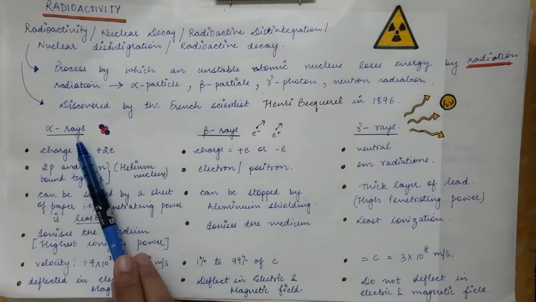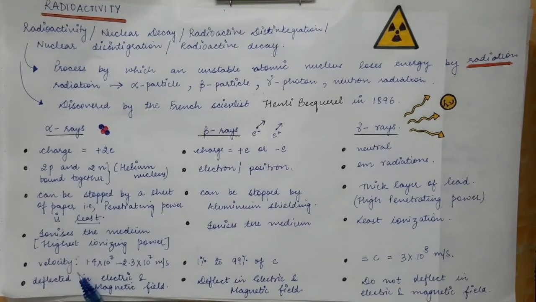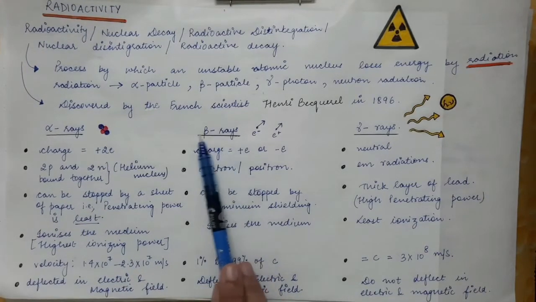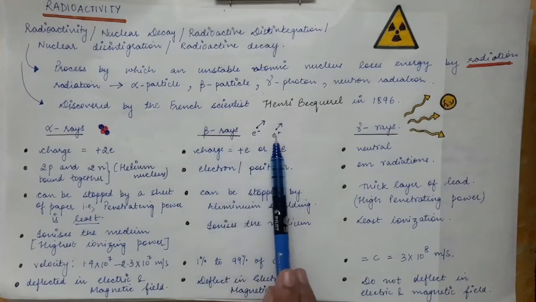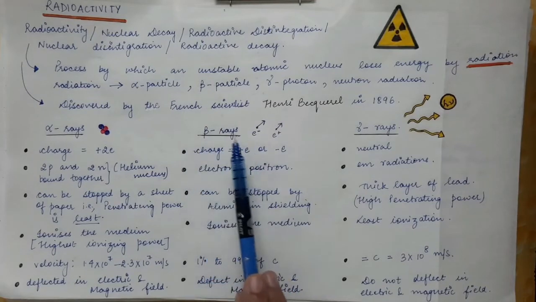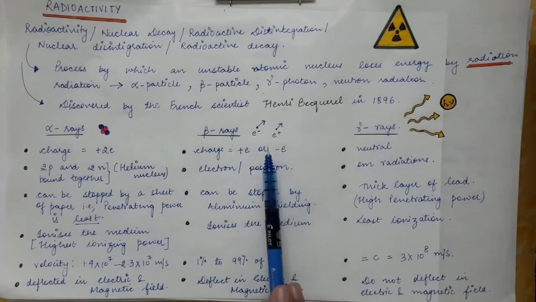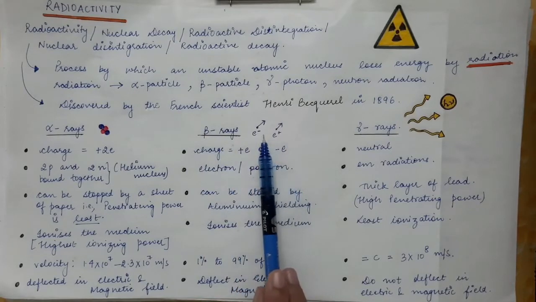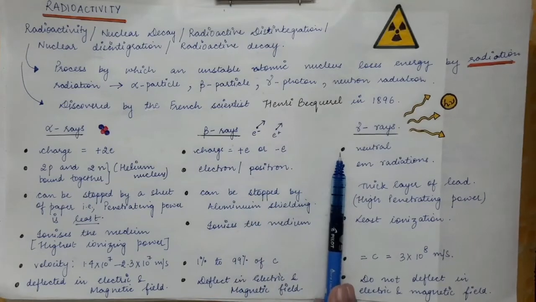Velocity of the alpha particle is constant for a particular kind of nucleus, whereas for the beta rays, the velocities of all the electrons or positrons emitted from a single nucleus are not constant. The velocity varies from 0 to a maximum value.